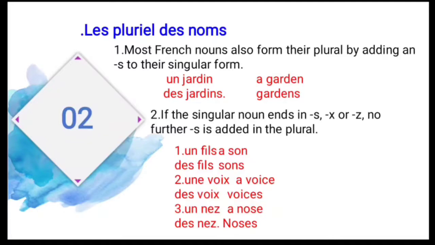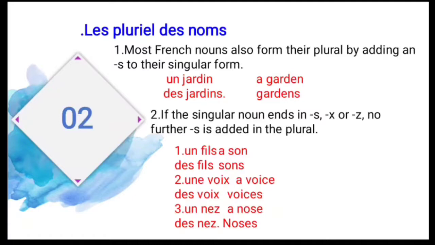And second, if the singular noun ends with s, x or z, no further s is added in the plural. So if the noun ends with s or x or z, you should not change anything when you are changing into the plural form. So you should change the indefinite article only. See the example, un fils. Fils means what? Your son. So the plural form is what? Des fils. It ends with what? S. So you should not change anything in that noun. So sons only.